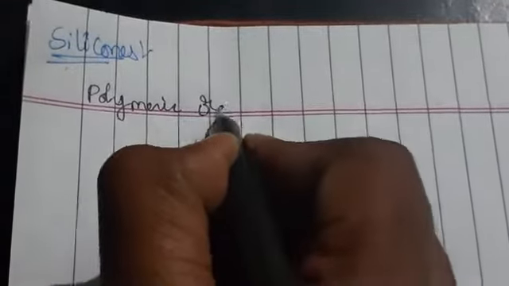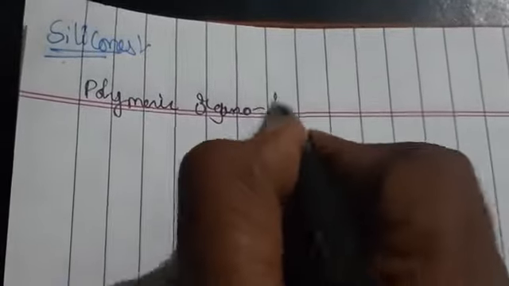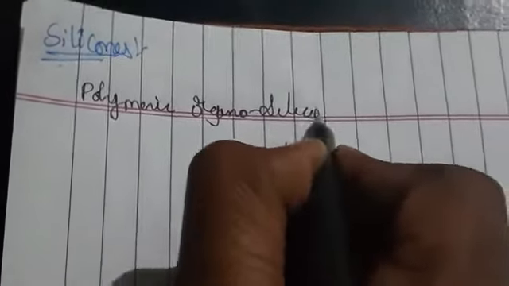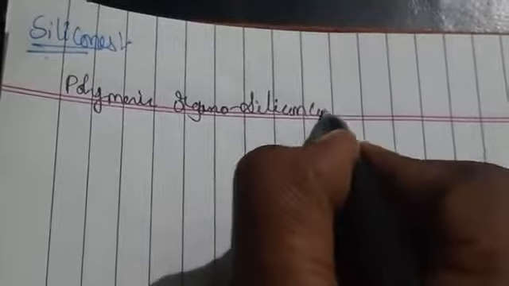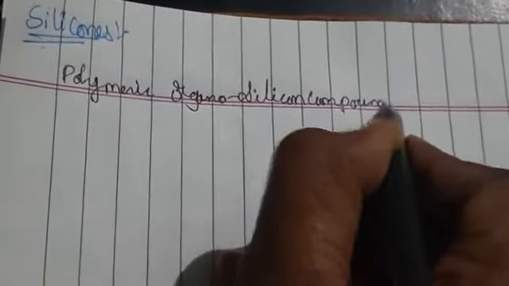Okay, so generally silicones. We say silicones are polymeric organosilicon compounds. Silicones are nothing but polymeric organosilicon compounds containing Si-O-Si linkage.